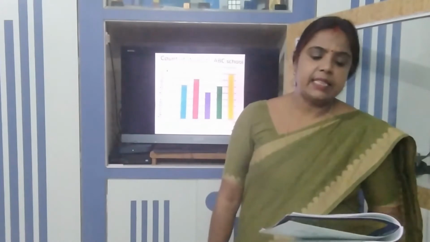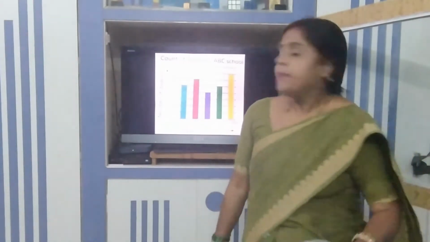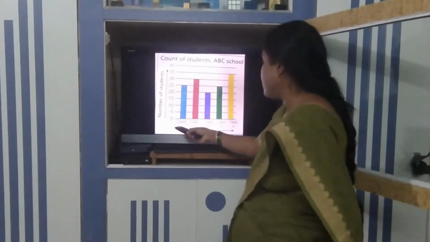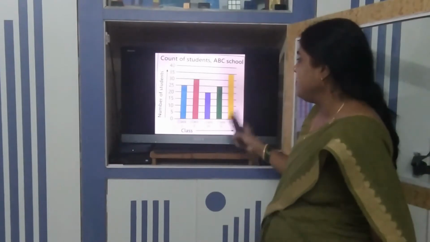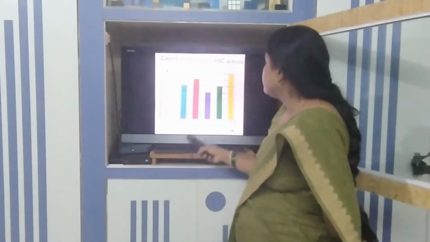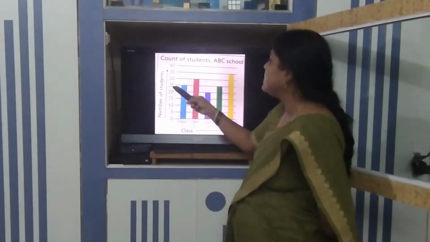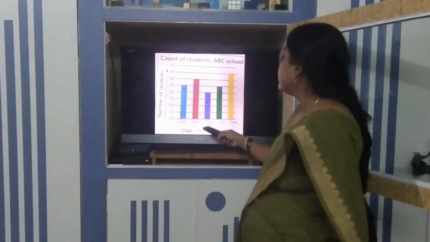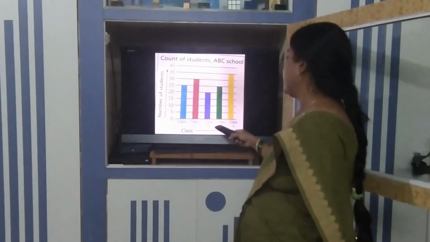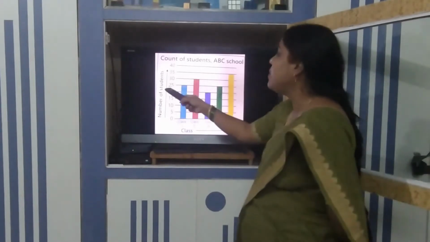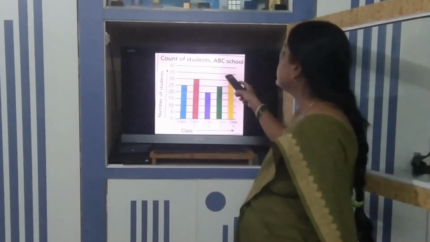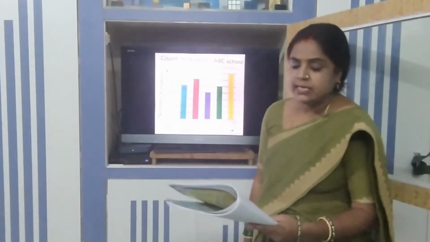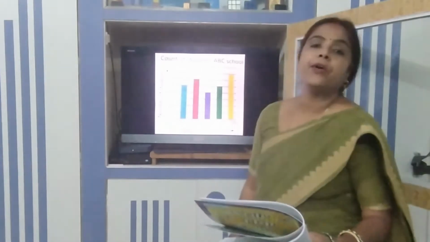How many students are there in the following classes? Count of students in ABC school, classes 1, 2, 3, 4 and 5. First we will write down class 1. How many students are there? 25 students. Class 2, how many students? 30 students. Class 3? 20 students. Class 4? 25 students. And class 5? 35 students.